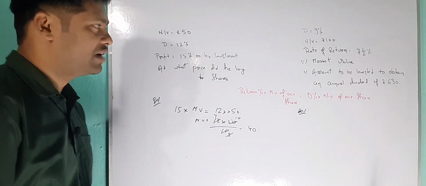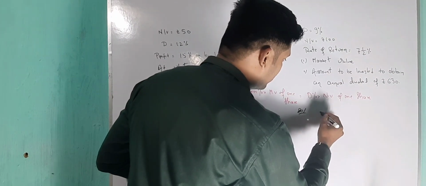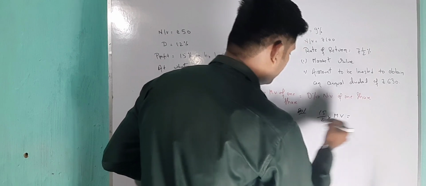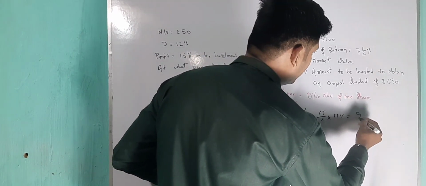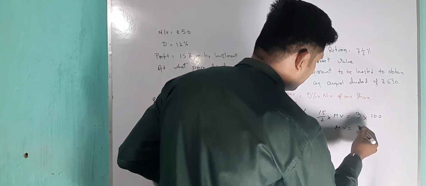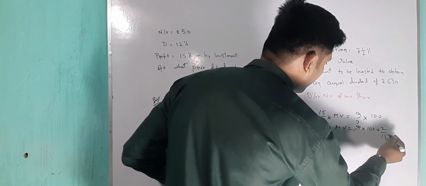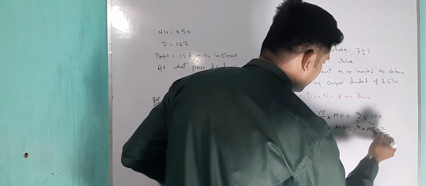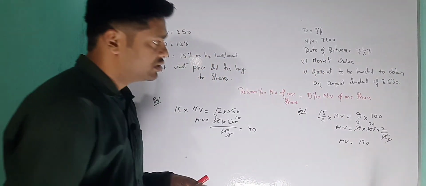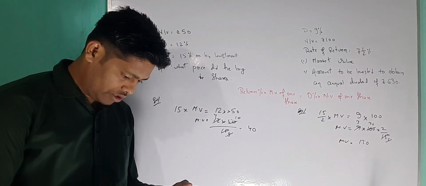Okay, next one. There also the same thing will apply to get the market value. So now it's a rate of return, 15 by 2, converted into a normal fraction, times the market value, which you have to find out, is equal to the dividend percentage, 9%, into the nominal value, 100. So market value is equal to 9 multiplied by 100 into 2 by 15. 3 3s are 9, 3 5s are 15, 5 1s are 5, 5 20s are 100. So 3 2s are 6, 120 is your market value in this case. See, simple calculation, we have done this type of calculation many times. So your answer is 120, the right answer.